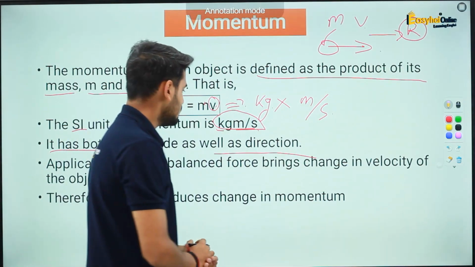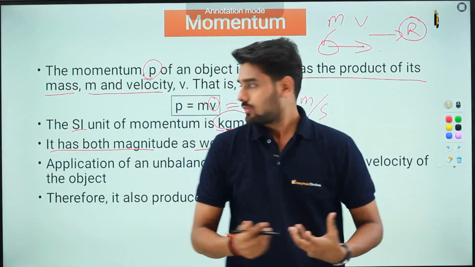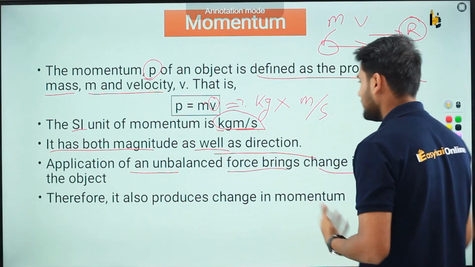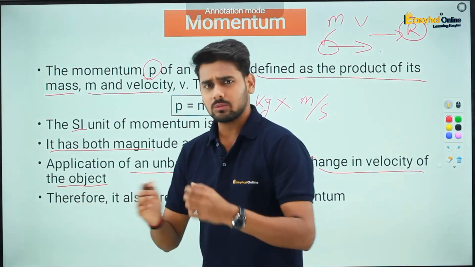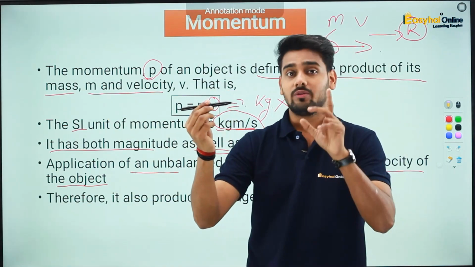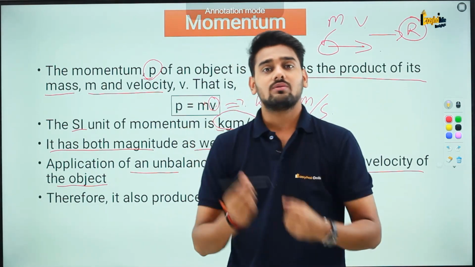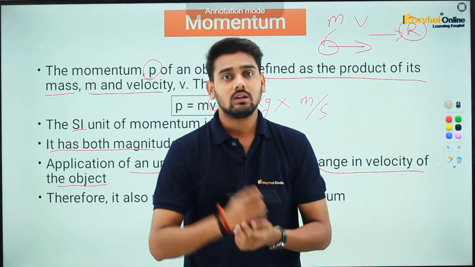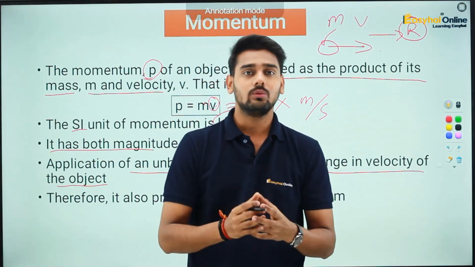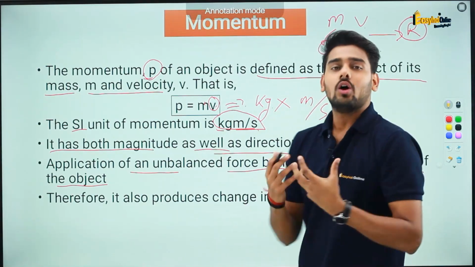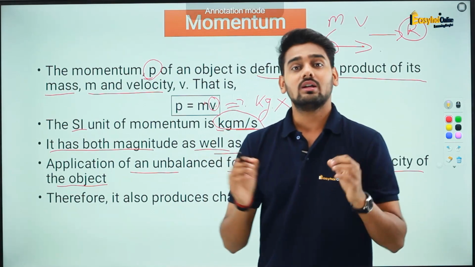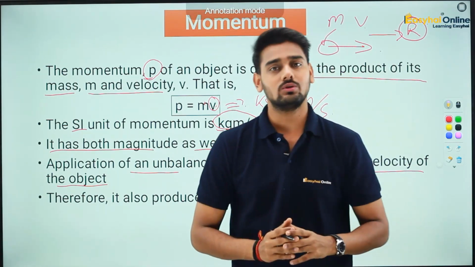All right. Now, application of an unbalanced force brings change in the velocity of the object. This is something we know, which is basically if an object is moving in this direction. Remember, a force can change the speed of the object as well as the direction of motion of the object. Now, if the force is able to change either the magnitude or direction of motion of the object, in that case, we can simply say that the velocity is going to change.